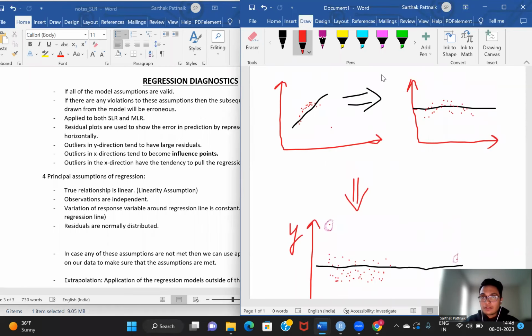There are other scenarios of violation as well, and all these scenarios have one thing in common: the distribution of points with respect to the regression line is non-linear.